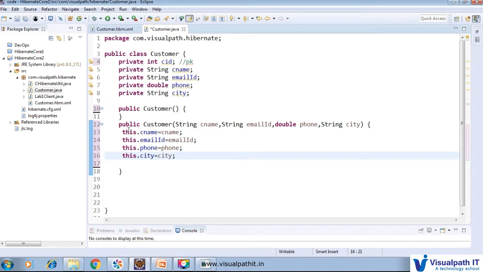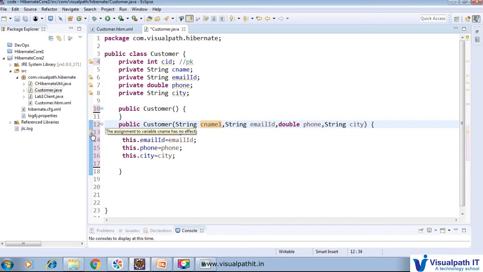So what does this mean here? This means the current instance object, these are the global variables. Just try to understand this dot cname, is it pointing to this one or this one? So if I change this name to cname1, we see that this will create a compile time error. So here it is pointing to this, and this is pointing here.